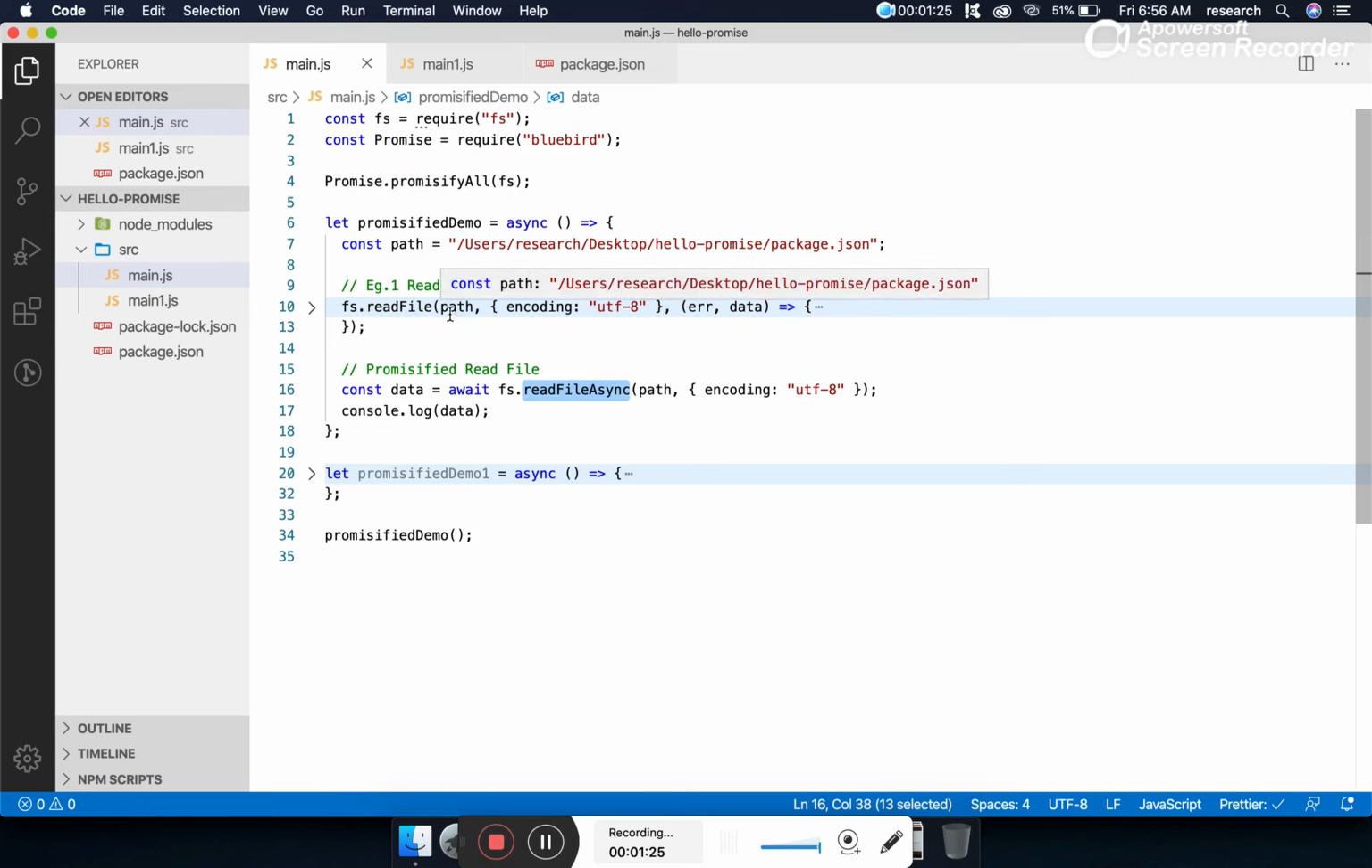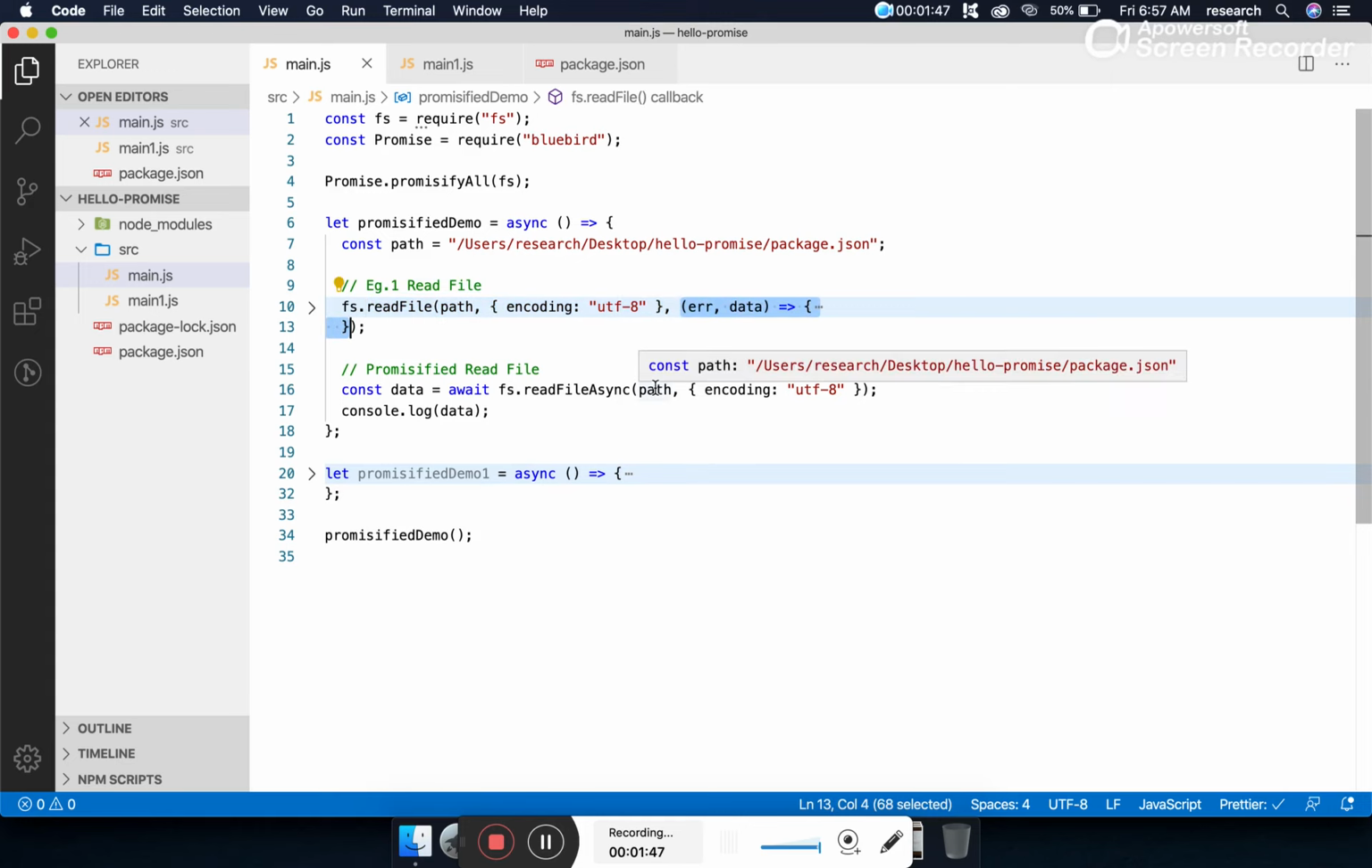The parameters remain the same. If you are reading a file, the first parameter is the path, which remains the same. The second parameter is the options, which also remains the same. What is different between this method and that method? The first method, the default method, takes a callback. When we are promisifying, we are avoiding that callback. Now, what is Bluebird returning? It is returning us a promise.